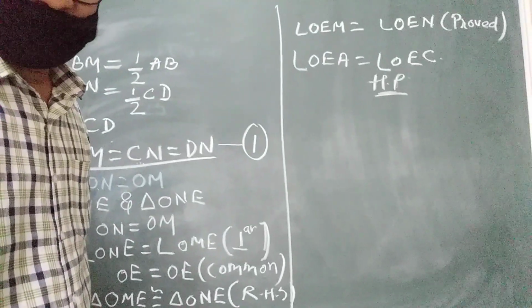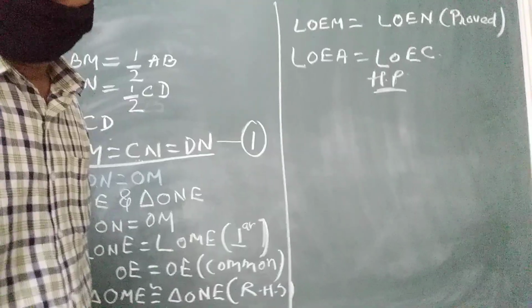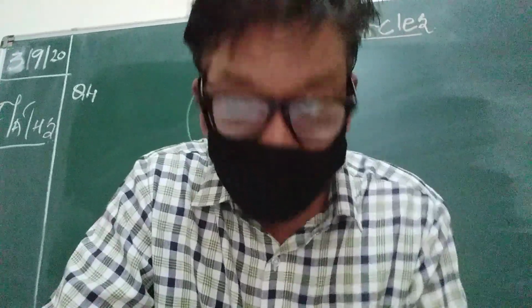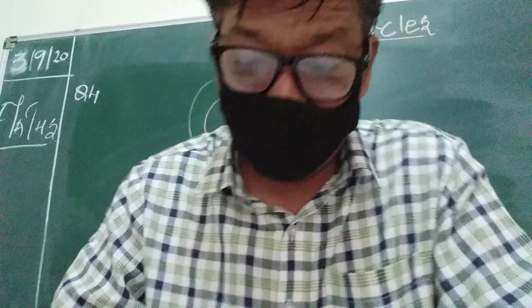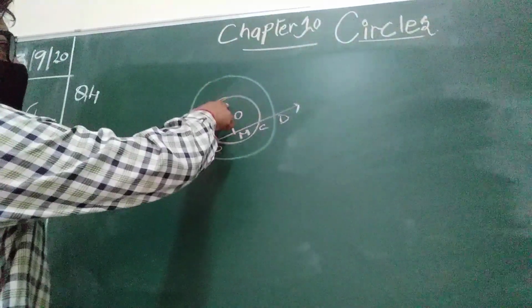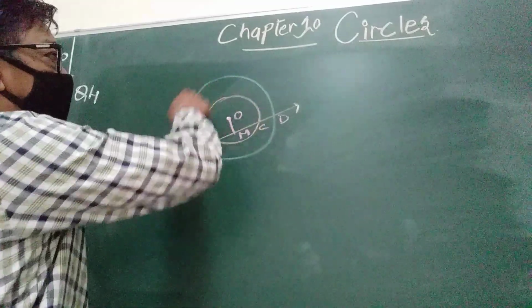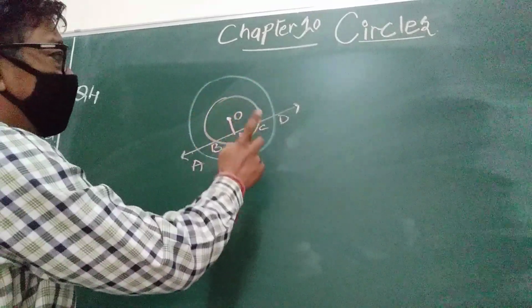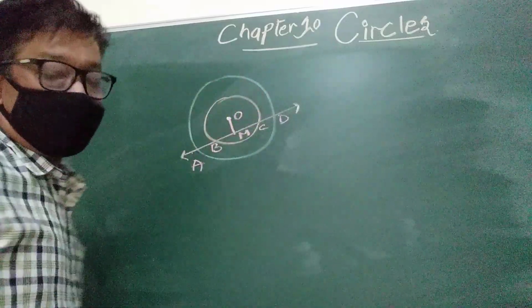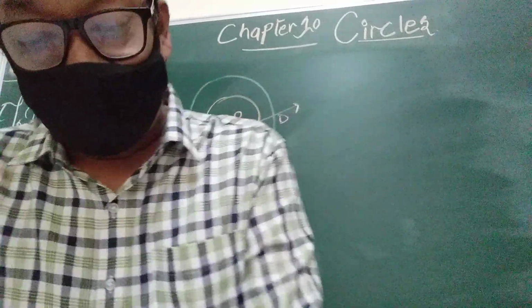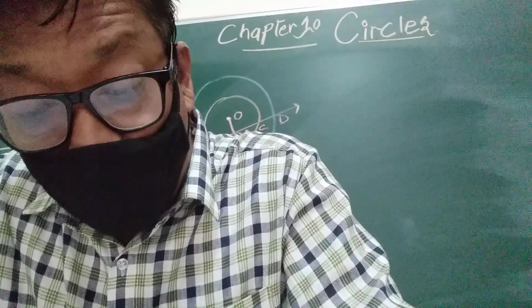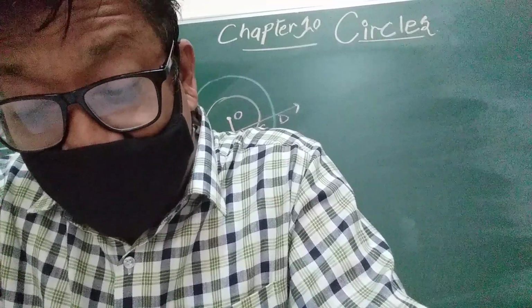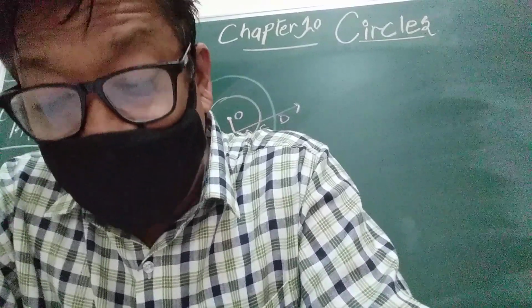Fine. Now we will proceed to question number 4. It is given that if a line intersects two concentric circles, means one circle within the other circle, this one of the greater radius and this one of the smaller radius. Concentric means one circle inside another circle. As per the given, a line intersects two concentric circles with center O at A, B, C and D, and you have to prove that AB is equal to CD.